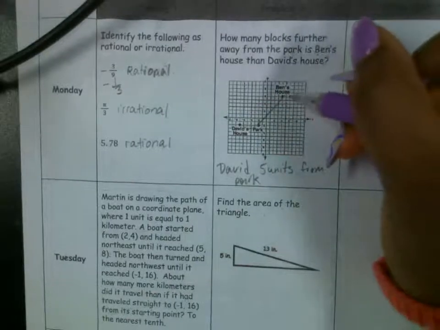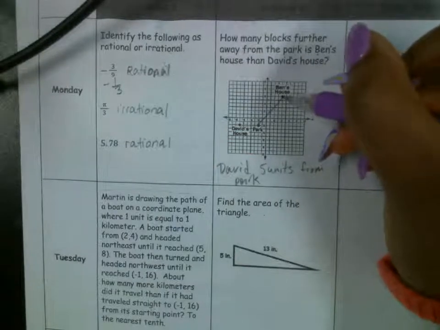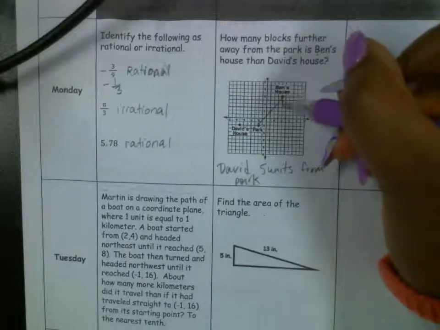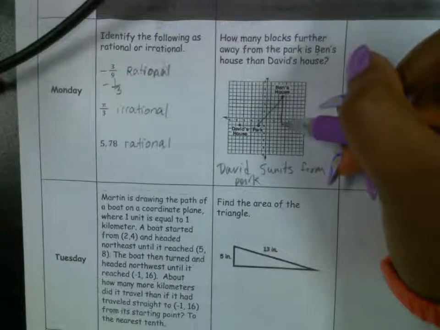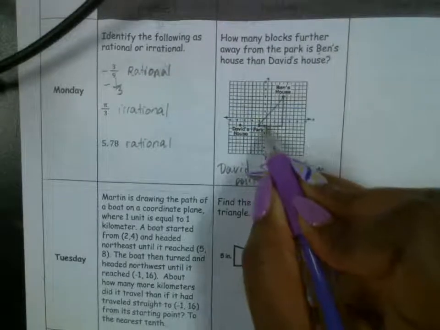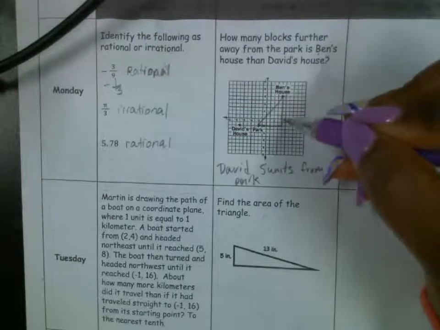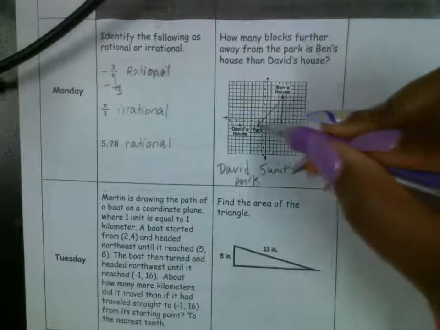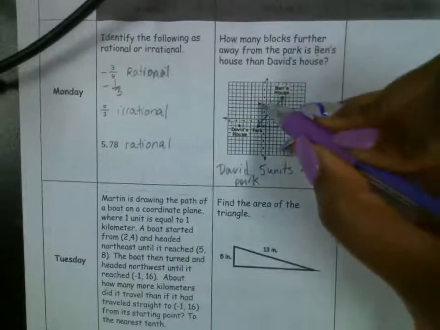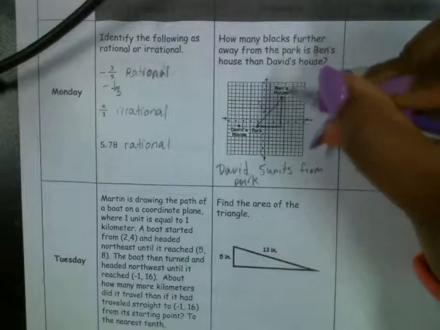So what you do is you use the grid lines to draw a right triangle. So I'm going to go from this point, I'm going to draw a line straight down using these grid lines, and then straight across from the park. So I'm using the grid lines to draw a right triangle. So this is a right triangle. So I can count the number of units here and the number of units here and use the Pythagorean theorem to find this side, how many units this is. So how many units is this leg here on this triangle?